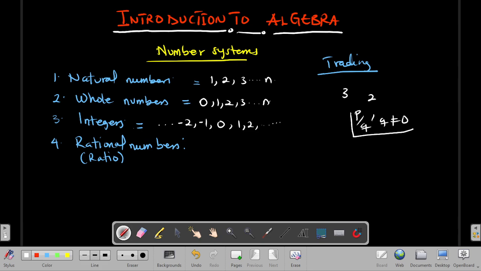Every rational number should satisfy this condition. It should be in the form p over q, where q is not equal to 0. So with rational numbers, you can have numbers like 3 out of 4. You can have numbers like 1 itself, because any number standing alone can be assumed to be over 1, therefore can be